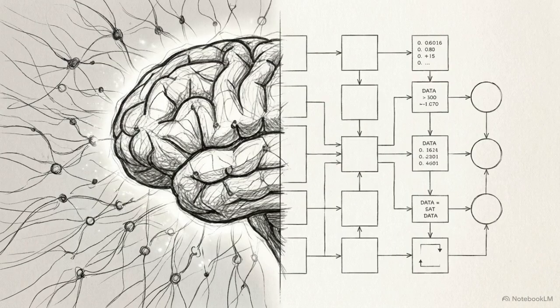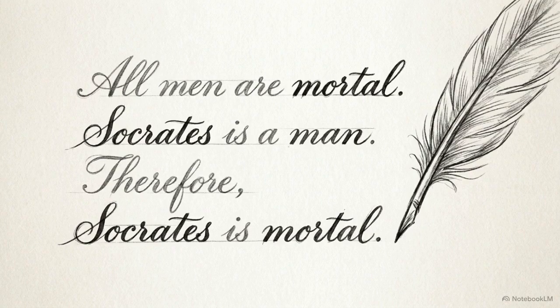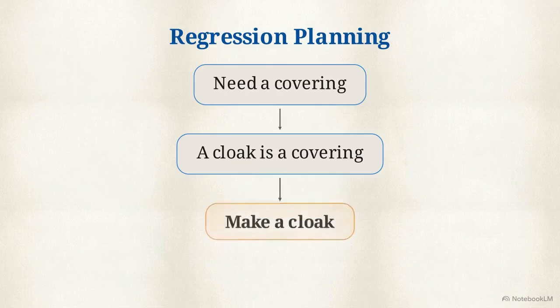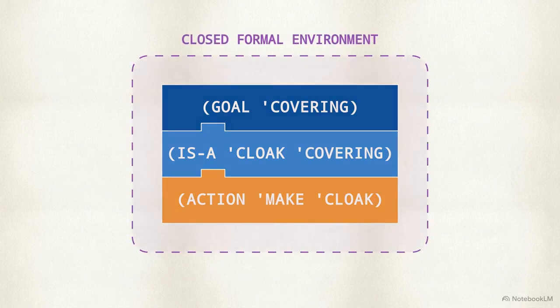If the goal is to build a rational agent from first principles, the immediate engineering question is how to construct that logic. Historically, researchers started with pure philosophy. The Greek philosopher Aristotle made the first attempt to codify a mechanical process for generating valid conclusions, developing a system of strict syllogisms. He mapped a regression algorithm connecting knowledge to action. If you need a covering and a cloak is a covering, the logical output is to make a cloak. By the 1960s, computer programs executed these chains of deduction flawlessly within closed, perfectly understood environments.